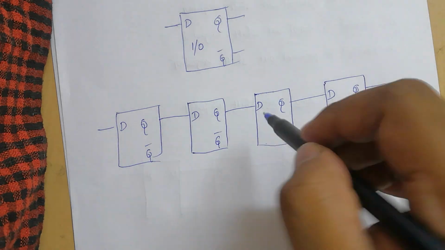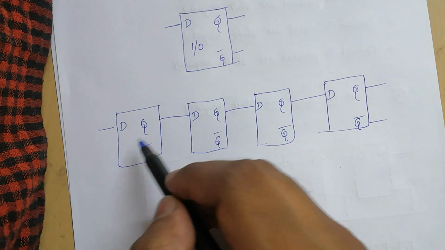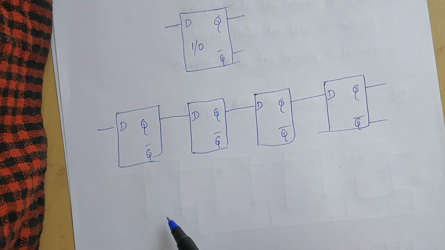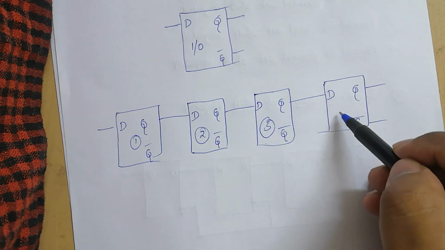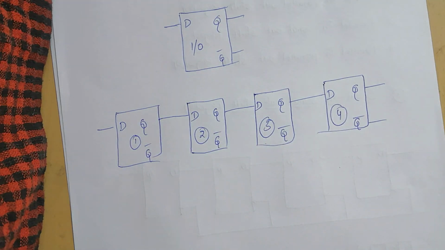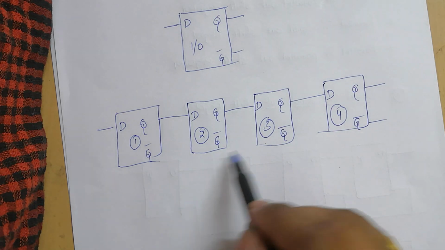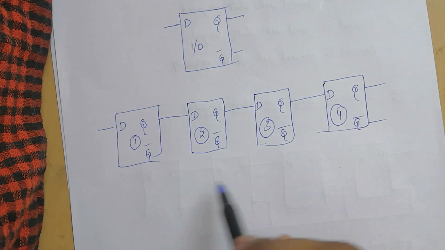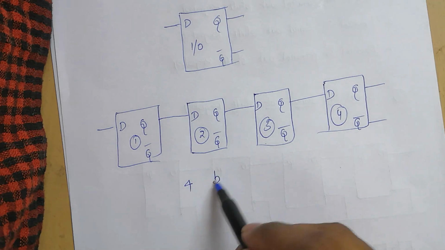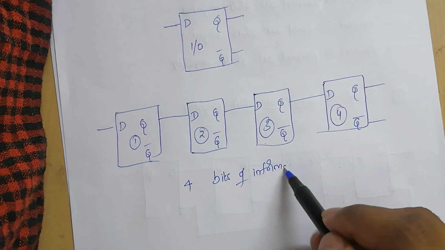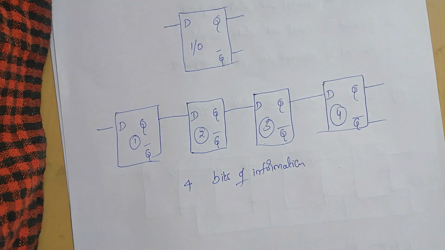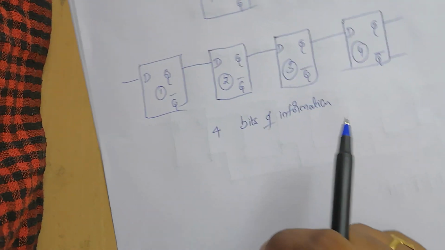Here these four flip-flops are used to store 4 bits of data. How many flip-flops are there? 4 D flip-flops are there, and these 4 D flip-flops are connected in cascade in order to store 4 bits of information. So a register can be defined in this way.